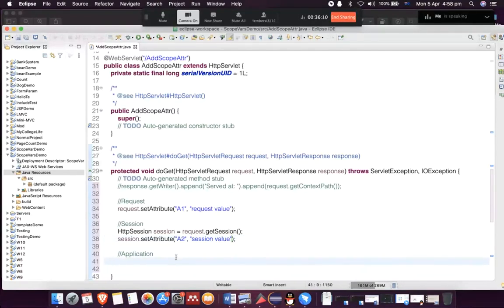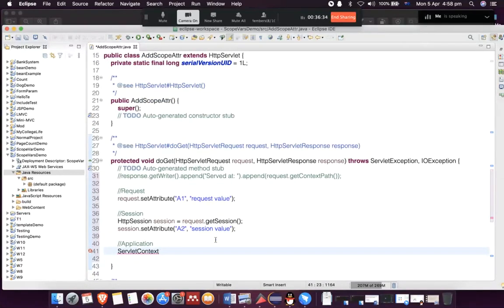Next one is application. For application, we will use getServletContext. Actually, we will talk about this topic later when we go back to servlets. I will tell you in detail what servlet context is. But just to find out what the scope variables are, I have to show you this example. So if you don't fully understand servlet context, please bear with me. We will get back to that concept a little bit later.